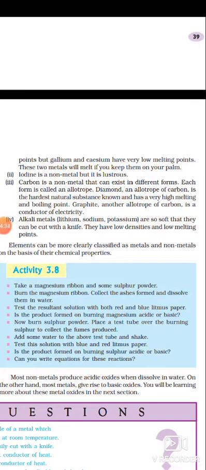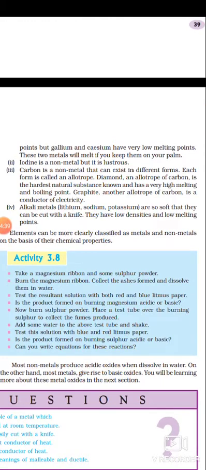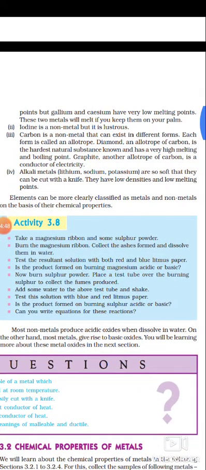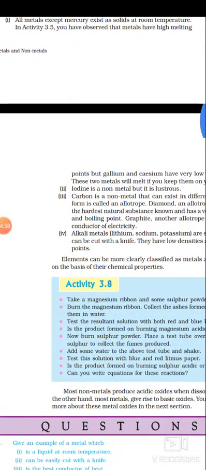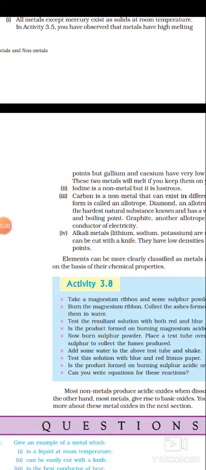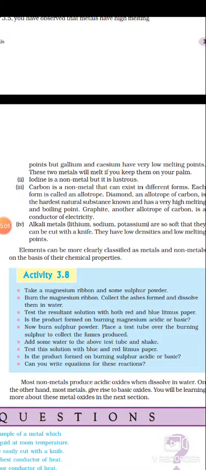So again we conclude that by using the physical property alone, we cannot classify a substance into metals and non-metals. The clarification of this I gave in the first point. Mercury is liquid at room temperature. Gallium and cesium have low melting points. These are the exception cases.